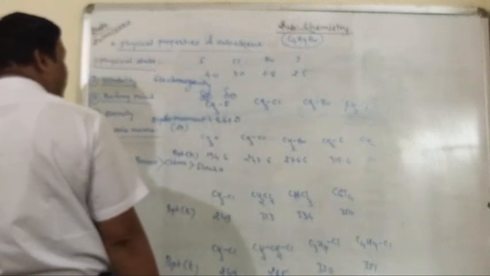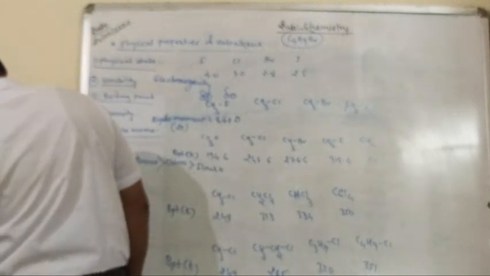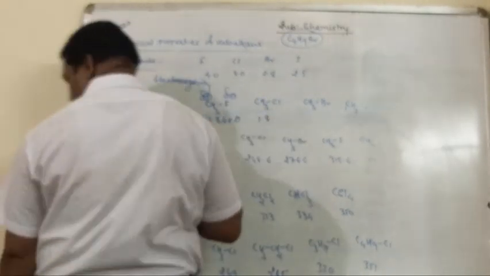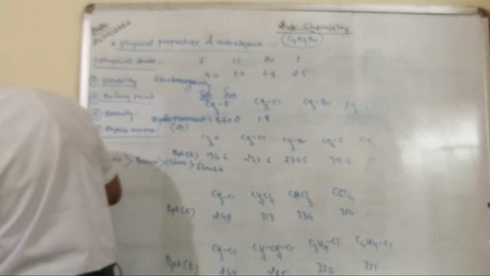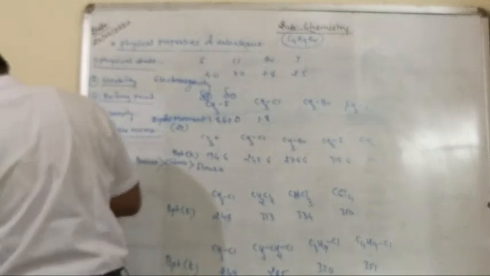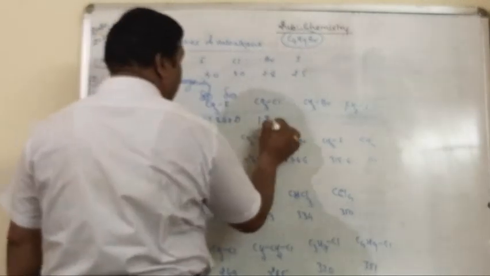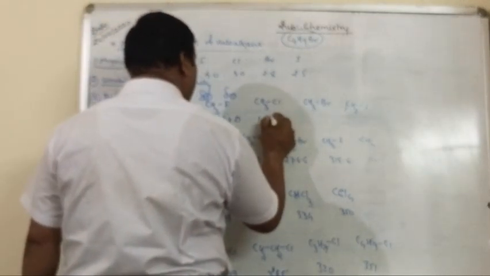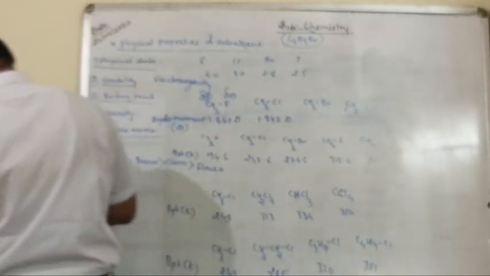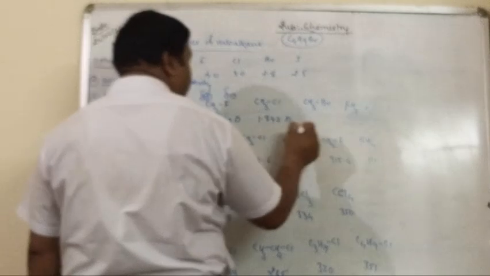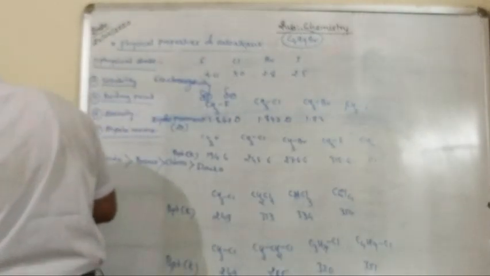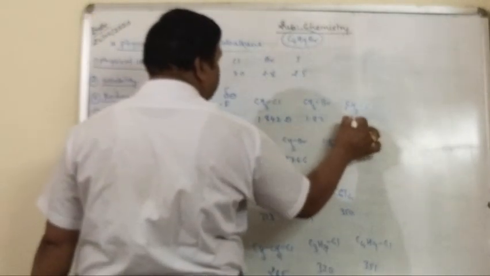Fluoromethane is 1.847, chloromethane is 1.860, bromomethane is 1.830, and at last iodomethane is 1.636.